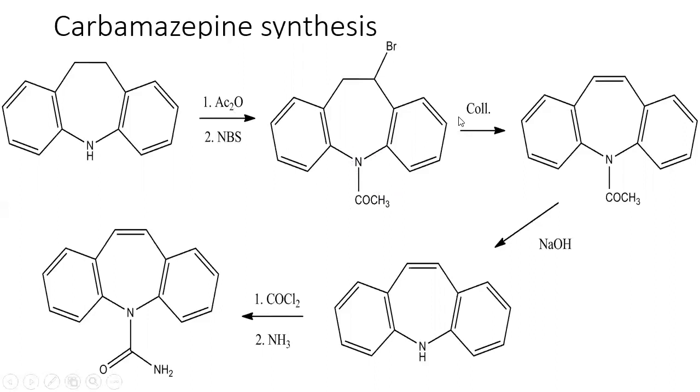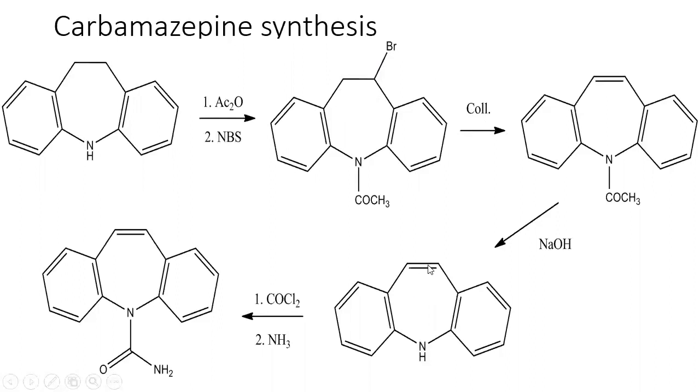Then the next step, it is treated with a reagent called collidine. When it is heated with collidine, in this particular position it is CH2, right? So one of these hydrogens and this bromine will be liberated as HBr, hydrogen bromide, and here the bond will be coming.